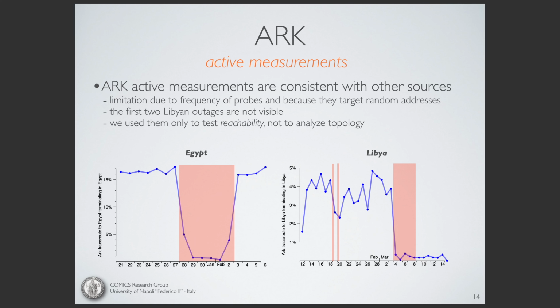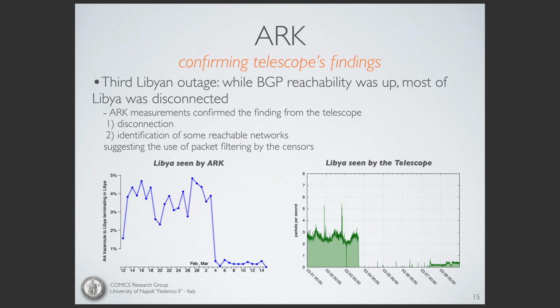Also, we note that the ARC measurements are designed to identify topology. However, in this case, they're just being used to analyze reachability because it does take a bidirectional working path to complete these traceroute measurements. ARC was able to confirm what we saw from the telescope, that there was a significant outage even while the BGP reachability was up. So for the outage designated as C, BGP was withdrawn but then returned. However, actual connectivity to the country was not restored for several days.